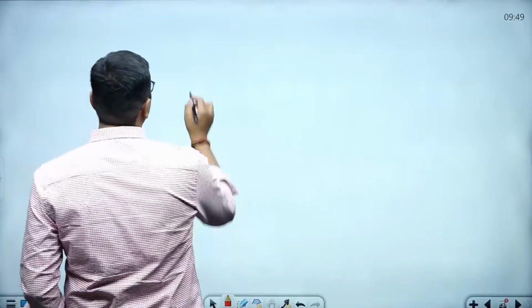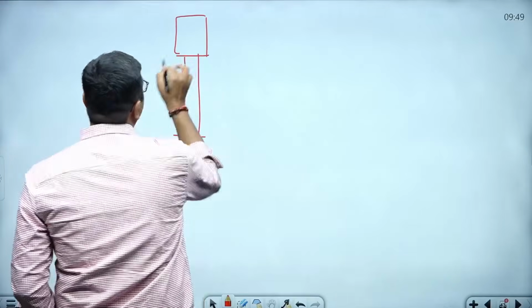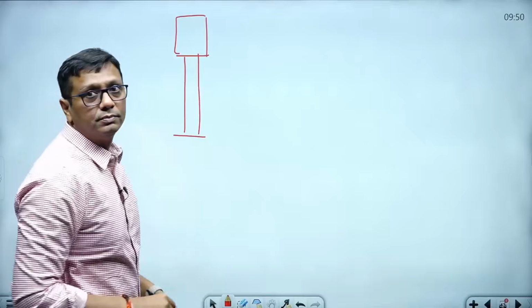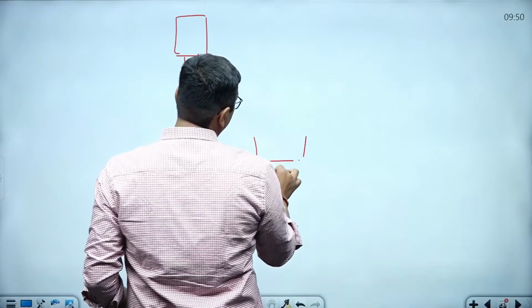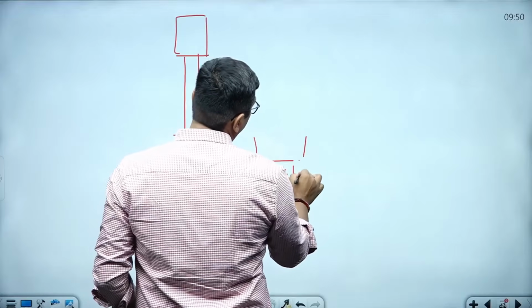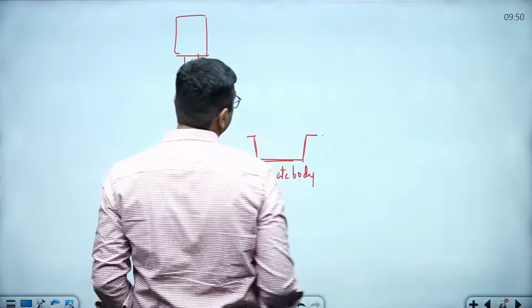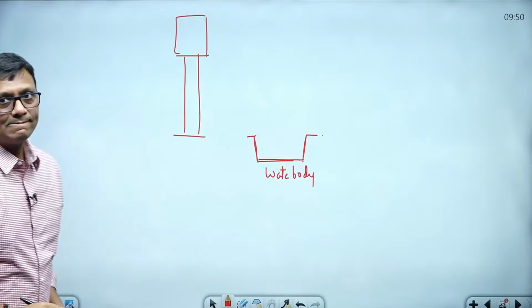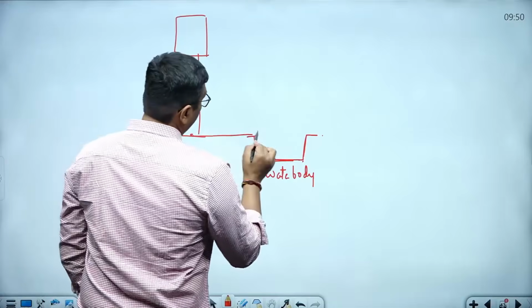Suppose this is a water tank. One more example of a gravity battery. This is a UPSC question. And this area has some water body. Suppose this is some water body.